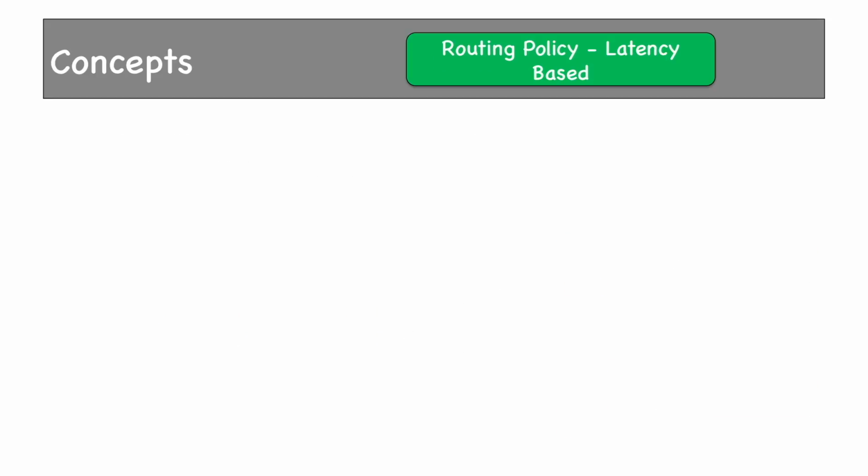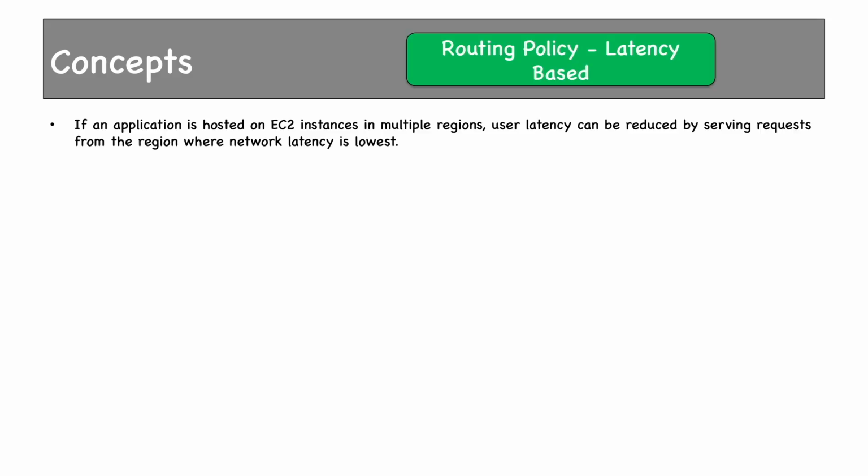We discussed latency earlier. In latency based routing policy, Route 53 checks latency from origin location to the backend servers and sends traffic only to where latency is lower. If an application is hosted on EC2 instances in multiple regions, user latency can be reduced by serving requests from the region where network latency is lowest.